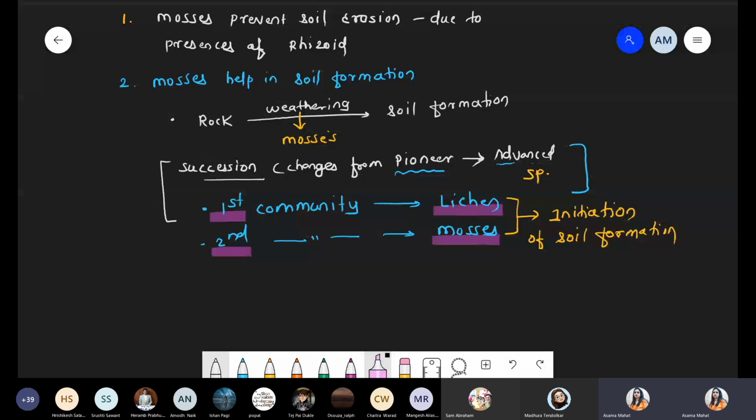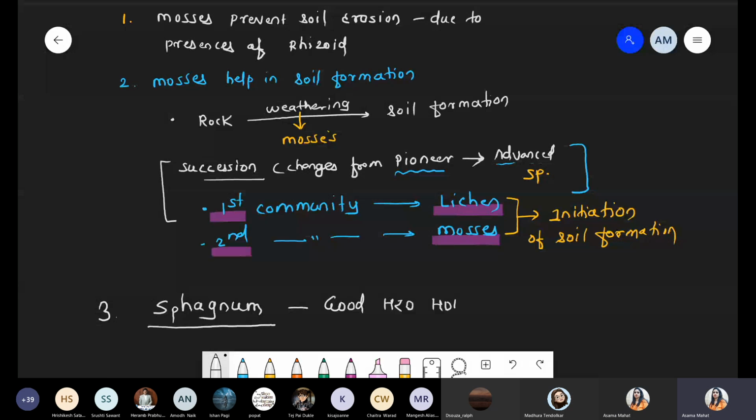Now, third benefit with respect to mosses. In case of mosses, more specifically, we are talking about sphagnum. We are taking the example of sphagnum moss. Sphagnum basically has good water holding capacity. Okay, good water holding capacity.